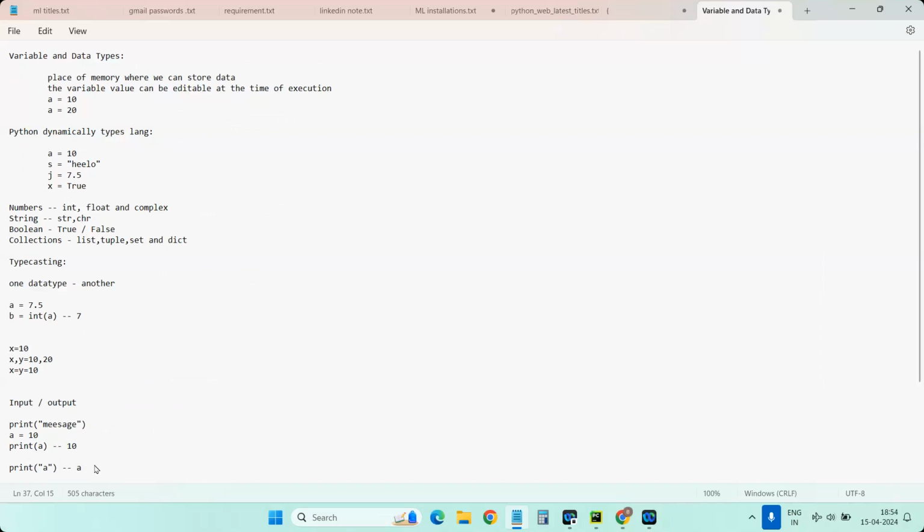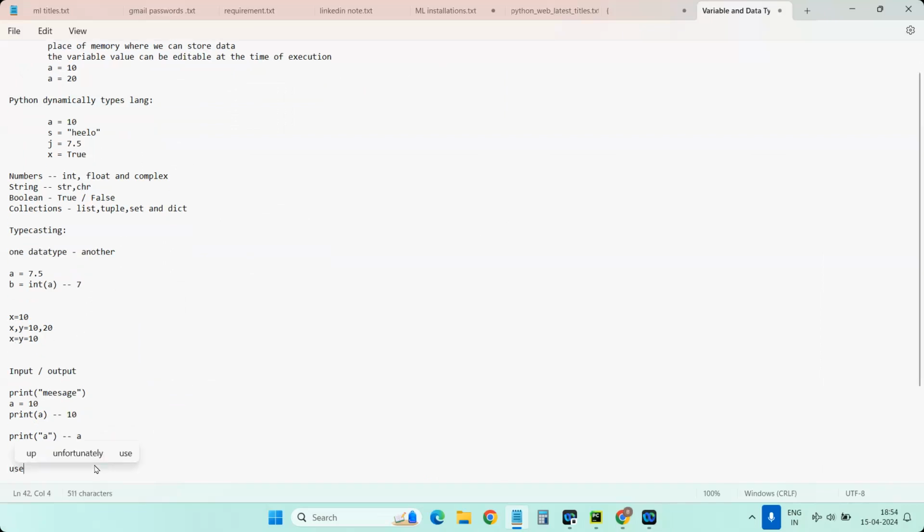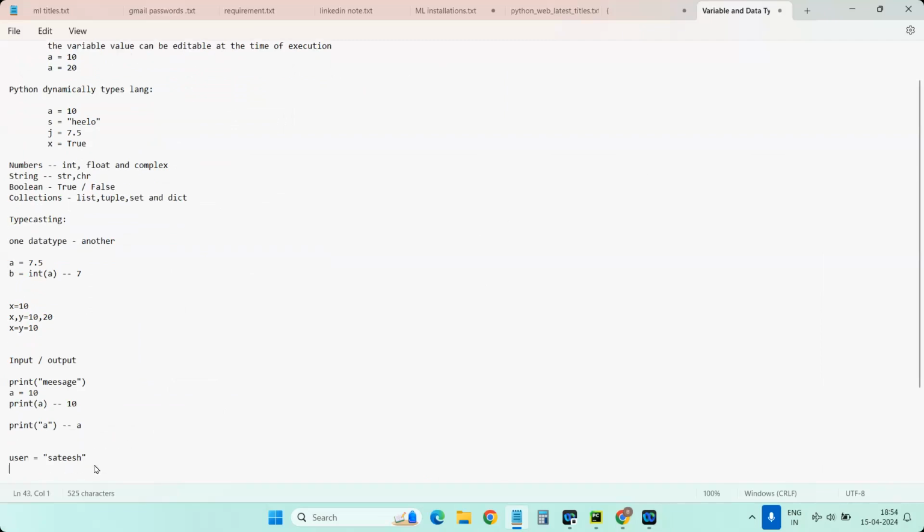Or simply, I can say, for example, user I gave as a, let's take Satish. Okay. Now, while I'm printing, by mistake or by some reason, I mentioned USR instead of user here. Now it will show an error: USR is not found in the script. So this is what happens without double quotes. But the same thing if you mention in the double quotes, it doesn't show any error. It will print USR directly.